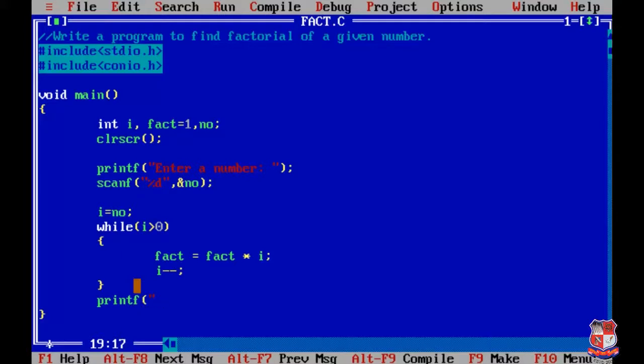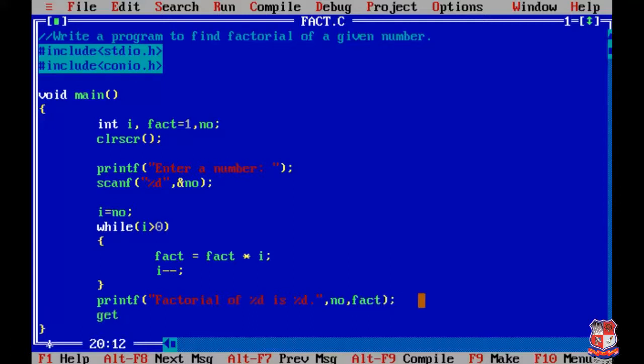We will write like this: factorial of %d is %d. So we are going to write like this: factorial of 5 is 120. For the first %d we have to write the value number, and our answer is stored in fact, so we have to write fact over here.